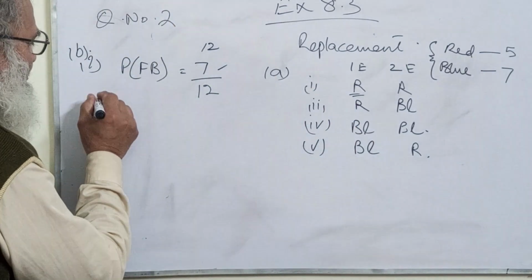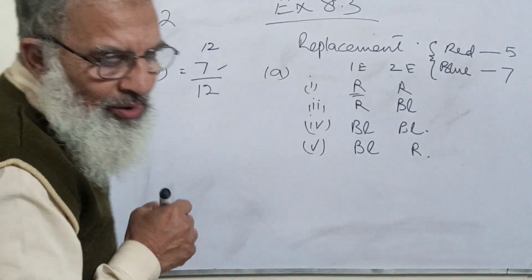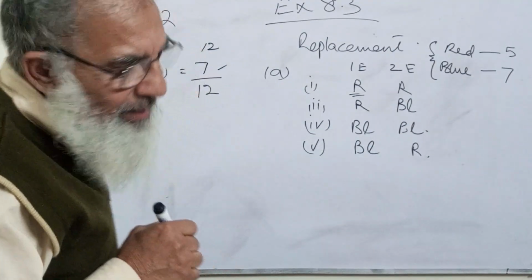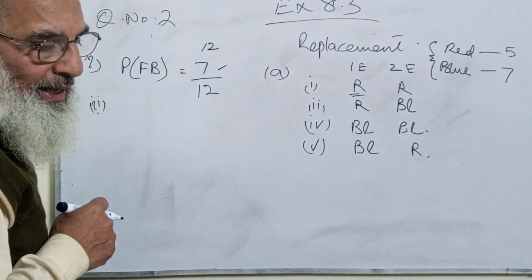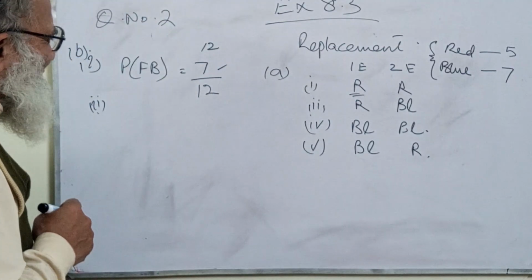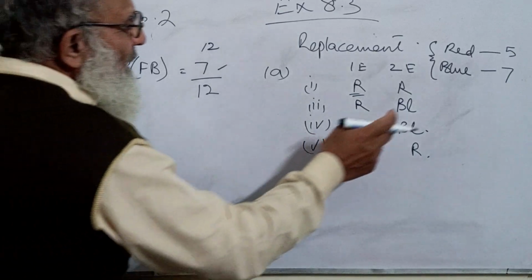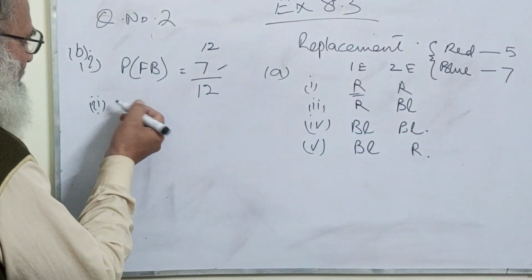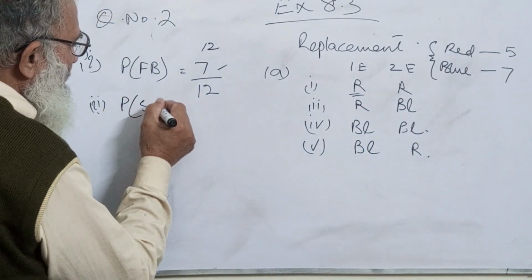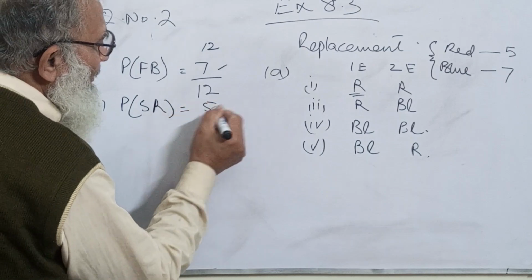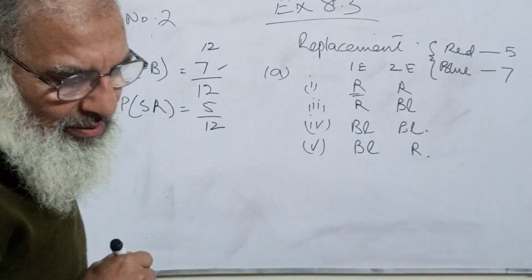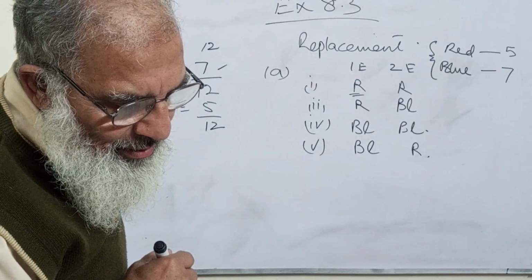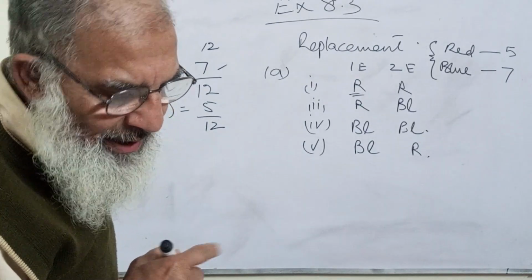Now part number 2, it was quite easy. The second ball is red. Now you see, the second ball is red, is 5 upon 12. Okay, this is just